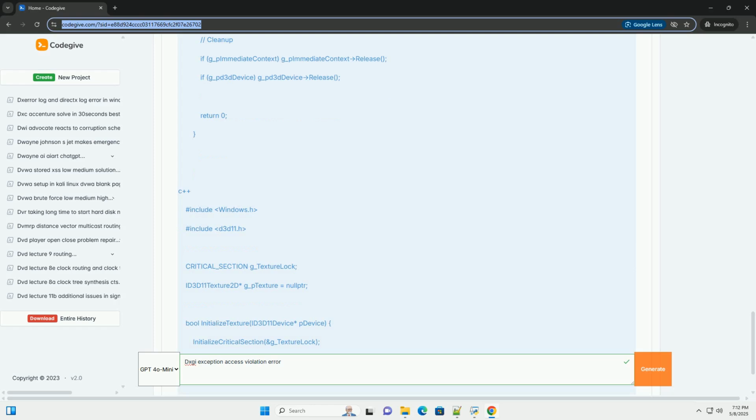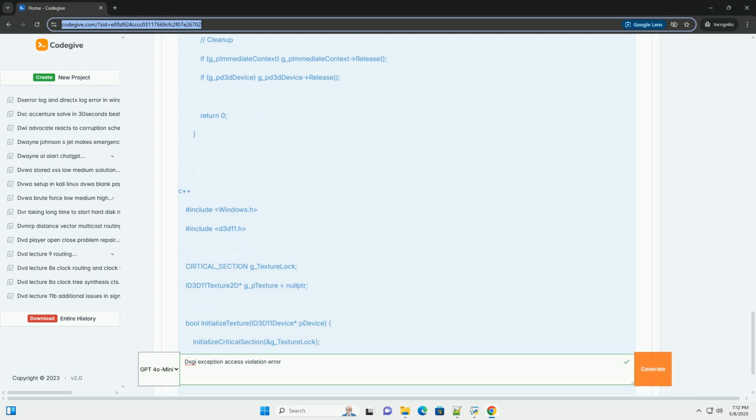How to diagnose and fix DXGI exception access violation errors. 1. Enable the Direct3D debug layer. The Direct3D debug layer is your first and best friend. It provides valuable error messages, warnings, and debug information that can pinpoint the source of the problem. Programmatic enablement, recommended. Modify your Direct3D initialization code to enable the debug layer. This is the most robust way to ensure it's always active during debugging.